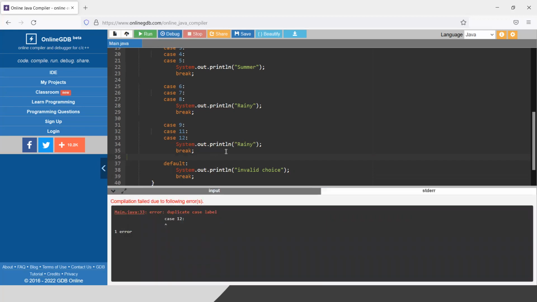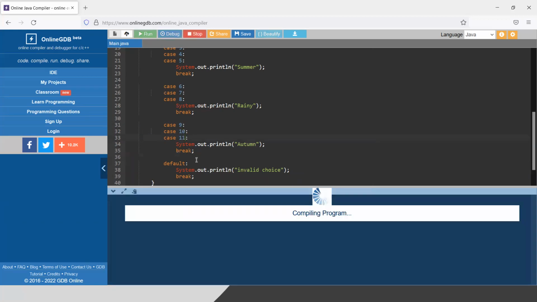Okay, I did one mistake here. It will be autumn. So our program is ready and our class is almost done. Okay, it is saying one wrong thing. Why? Because I have mentioned case 12 twice. It is saying duplicate case label. Obviously, it is duplicate. So what I will do? Let me write 9, 10, and 11 here.